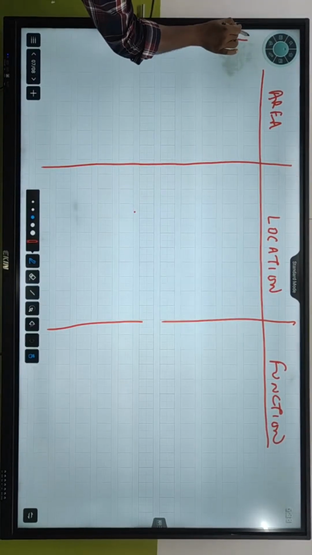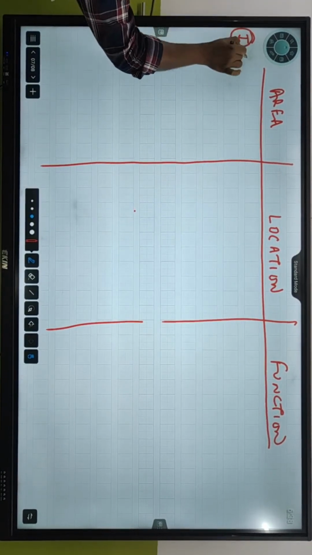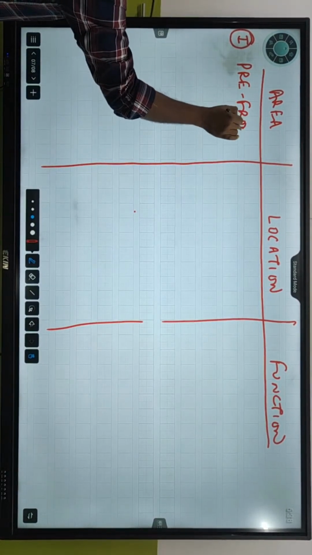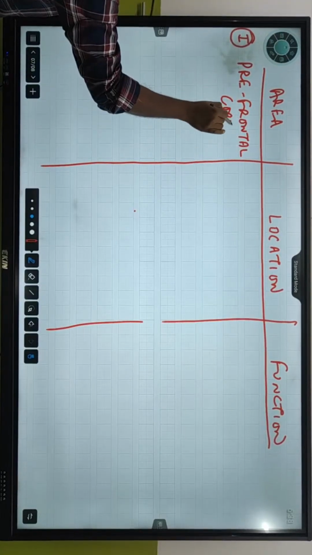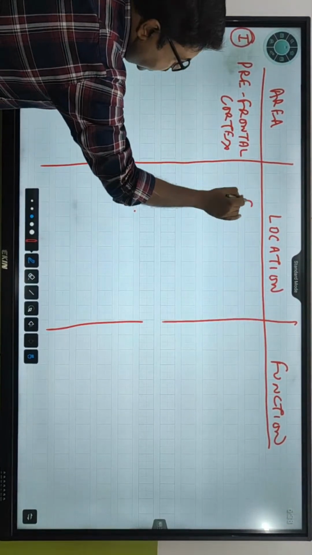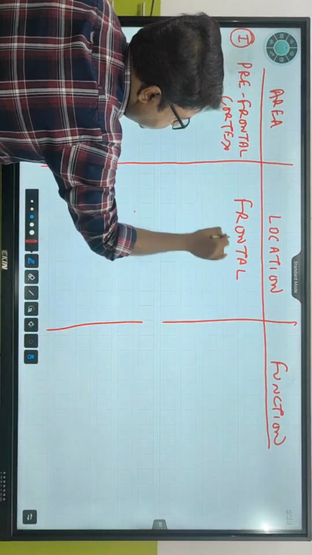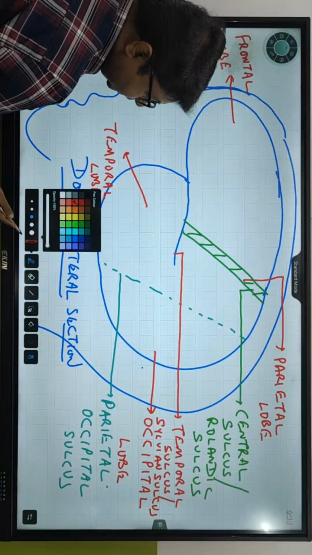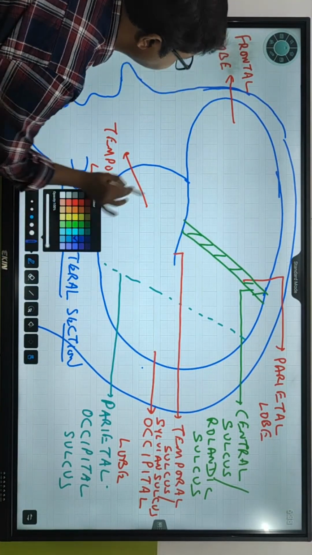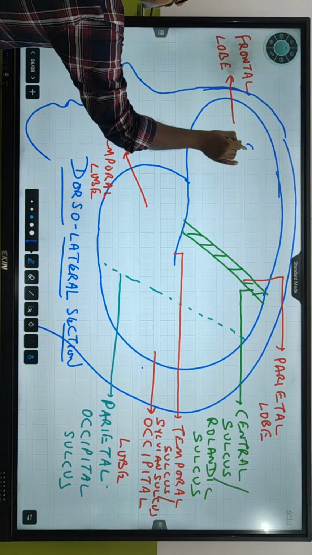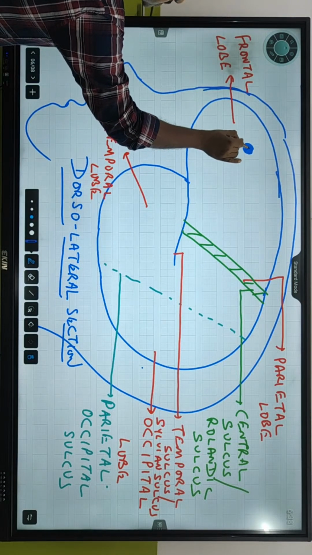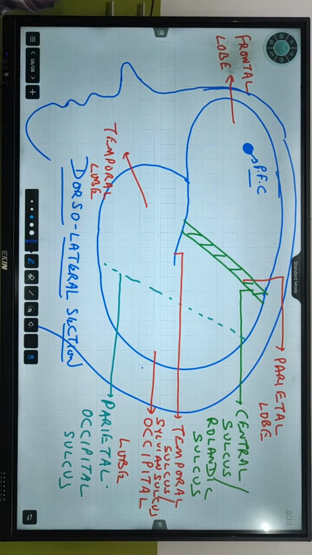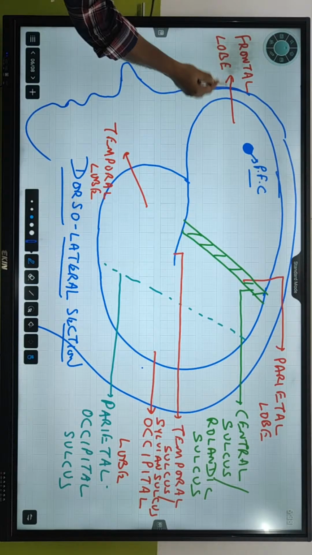So area. The first area is prefrontal cortex. Location क्या है? Present where? In the frontal lobe. थोड़ा देख लो कहां पे होगा prefrontal cortex. The prefrontal cortex is present over here. This is the region where the prefrontal cortex is present, in the frontal lobe.